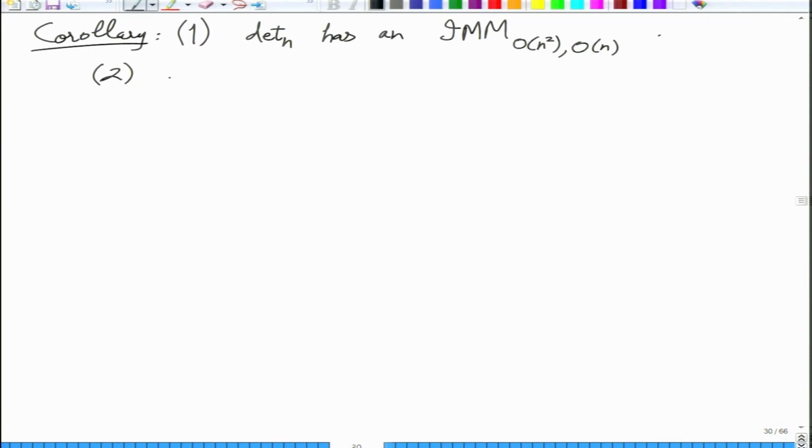So that gives you the fastest possible parallel algorithm. So determinant, and there is no division happening, so over any commutative ring, has log n depth, poly n size.